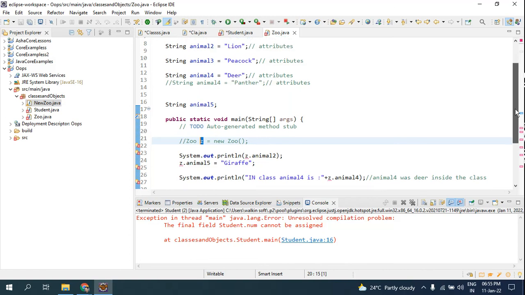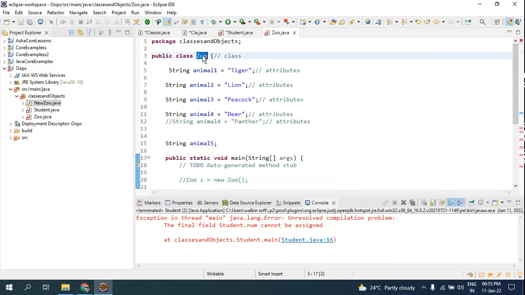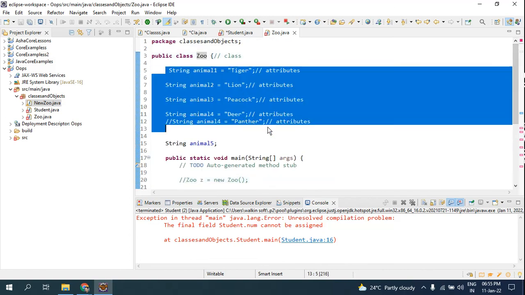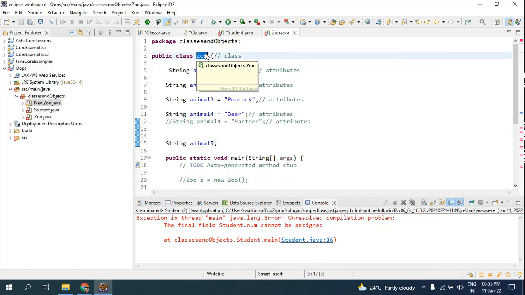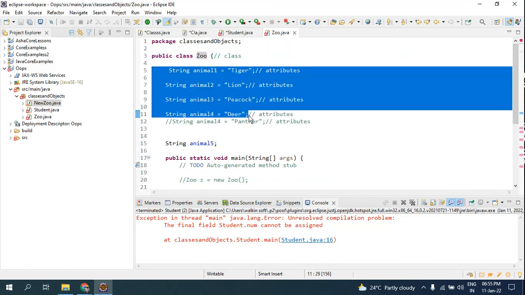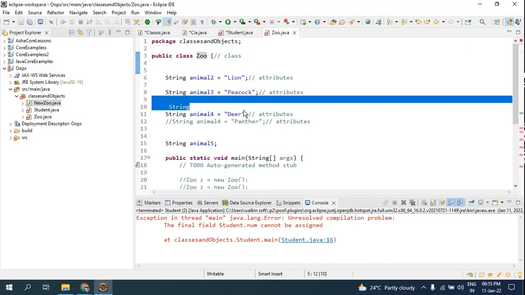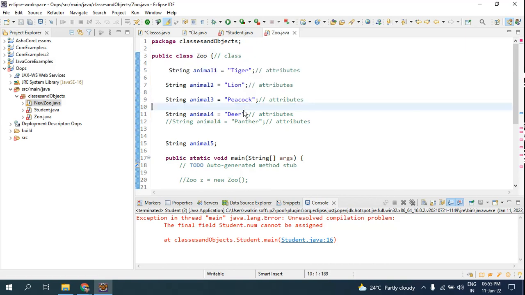Try to create multiple classes: class is a hotel, attributes are dishes; or class is a garage, attributes are number of cars and bikes; or a zoo, and attributes are animals. Practice like this so it will be easy for you to understand when someone suddenly asks you what classes and objects are. Then you can create your own example and explain how classes and objects differ.